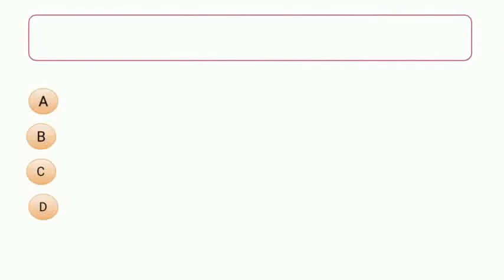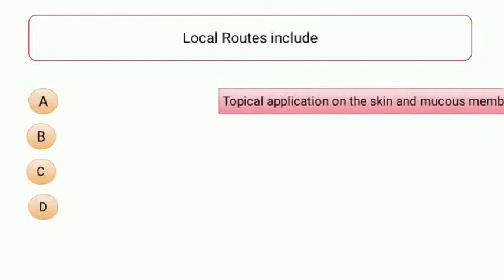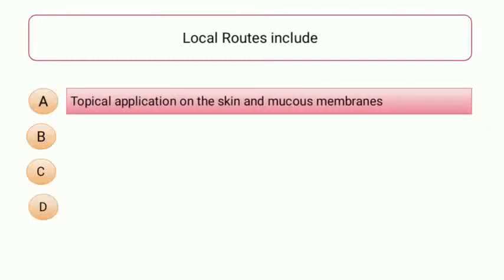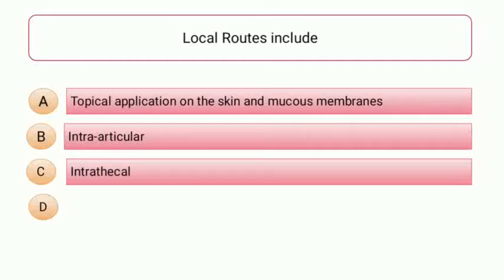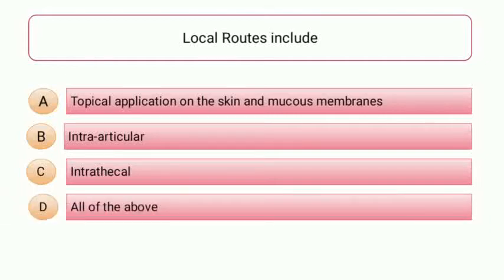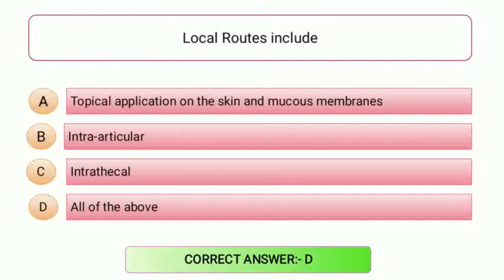The next question is: local routes include, and the options are A. Topical application on the skin and mucous membrane. Option number B, that is intra-articular. Option number C, that is intrathecal. And option number D, all of the above. So students, the correct answer of this question is option number D, that is all of the above. The local route does not only include topical application, however it includes these routes also.